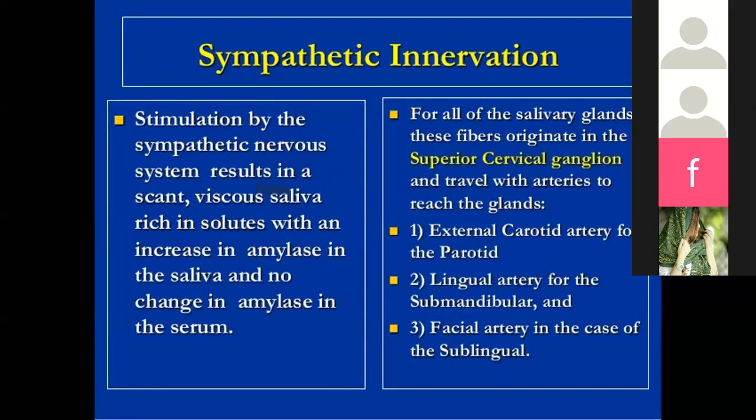Now, when we talk about sympathetic innervation, it results in scant, viscous saliva rich in solutes, with an increase in amylase in the saliva and no change in the amylase in the serum. For all of the salivary glands, these fibers originate in the superior cervical ganglia and travel with the arteries to reach the gland. The external carotid artery supplies the parotid, the lingual artery the submandibular, and the facial artery the sublingual gland. So these are the arterial supply.